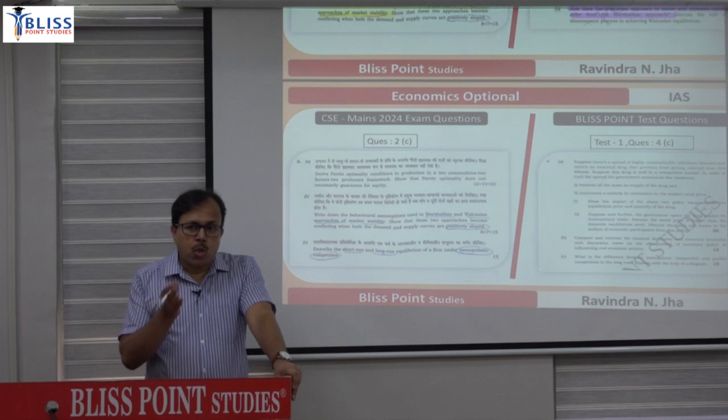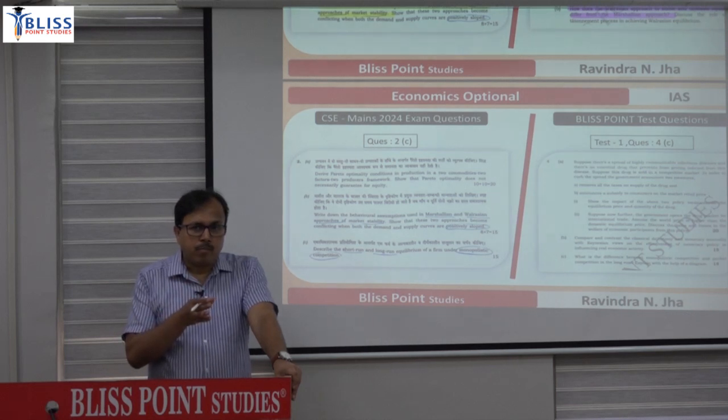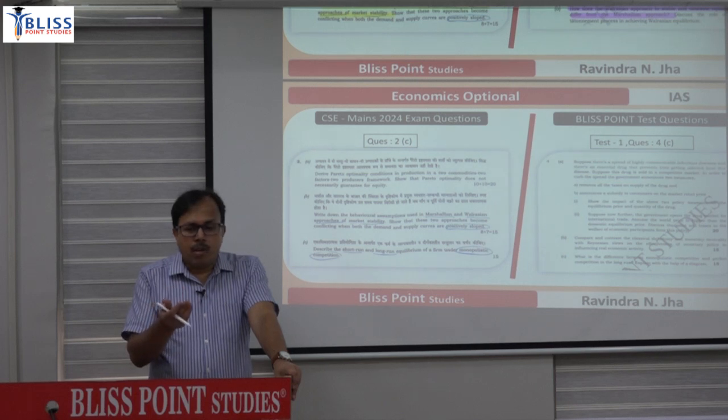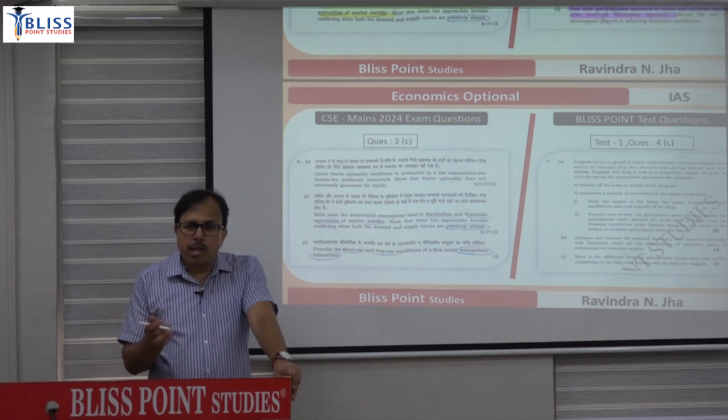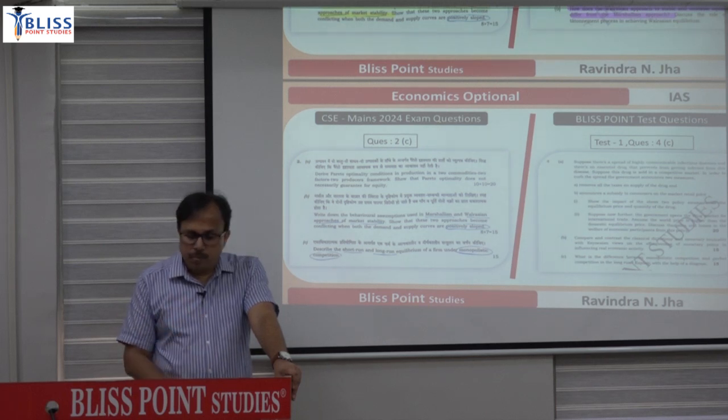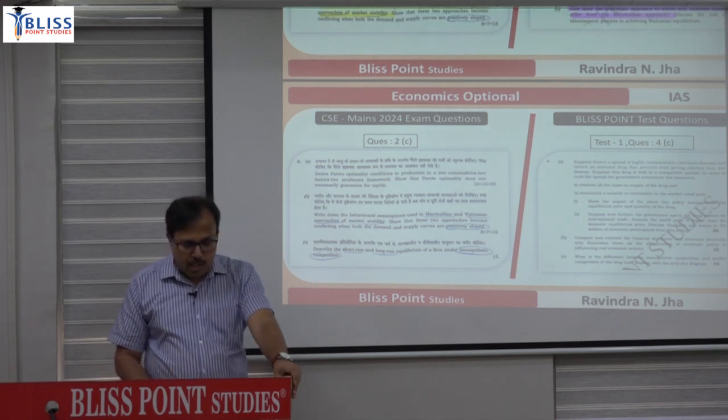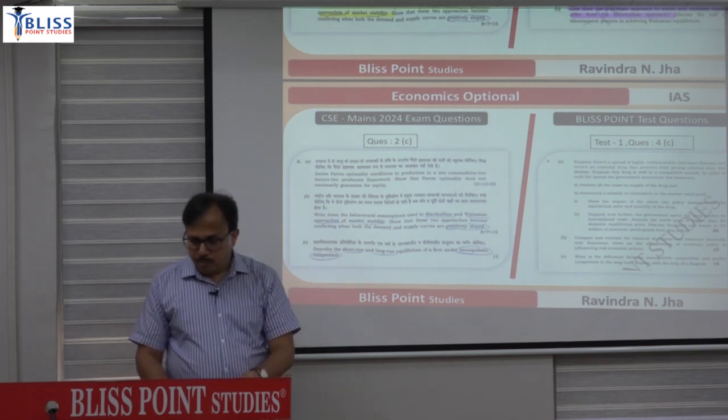So you have to explain the short run description part first. In the short run, explain the case of supernormal profit, and explain the case of loss, highlighting why a firm will operate in loss, because the firm is having operating profit. If price is greater than the average variable cost, the firm will operate despite loss. And why in the long run the firm will have only normal profit? Because there is free entry and exit. So explain that part in question number 2C.